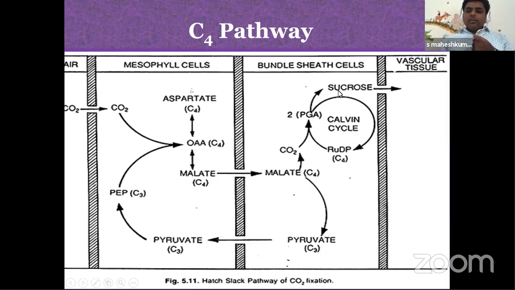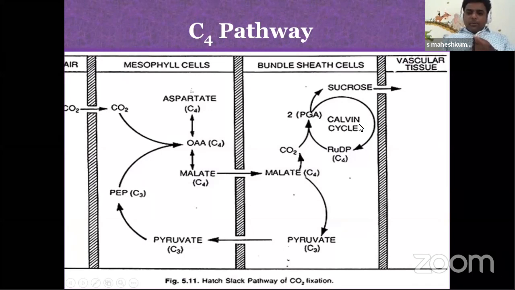Now that glucose converts into starch or sucrose, which is later transported to vascular tissue. So here the process is happening to increase the carbon dioxide level to go for more productivity compared to C3 plants.